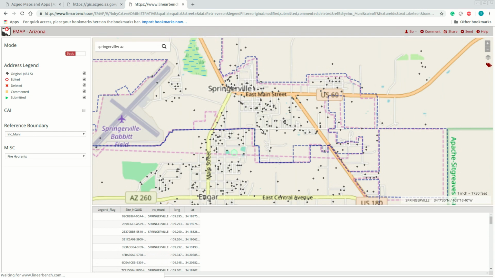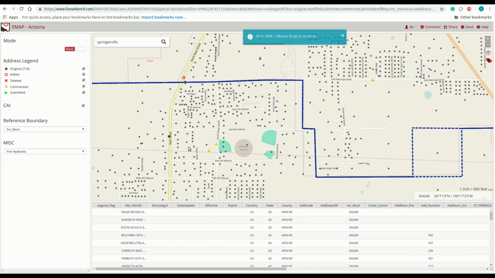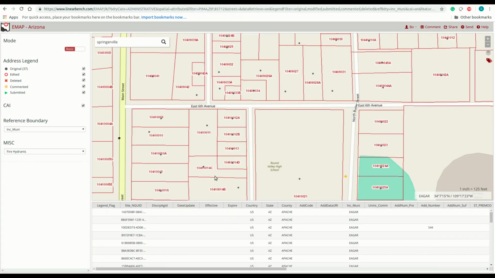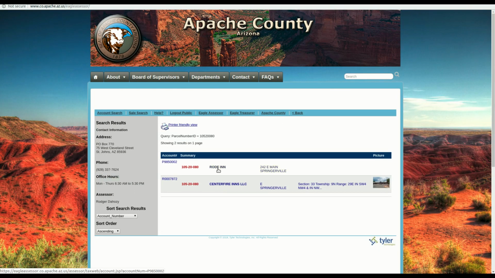Recent enhancements to EMAP include the addition of CAI, or Community Anchor Institution reference points, parcel layers in Apache and Navajo counties, and the ability to arrange columns in the table to the user's preference. You may also right-click on the map to copy the latitude and longitude coordinates for use in other mapping or street applications, or evoke the relevant county assessor's page where you may obtain more information on a particular parcel.